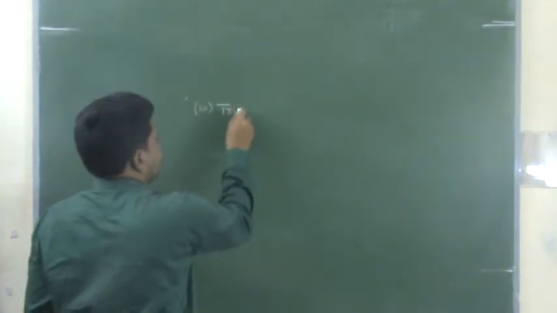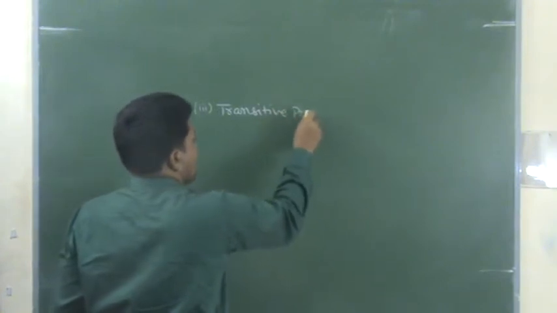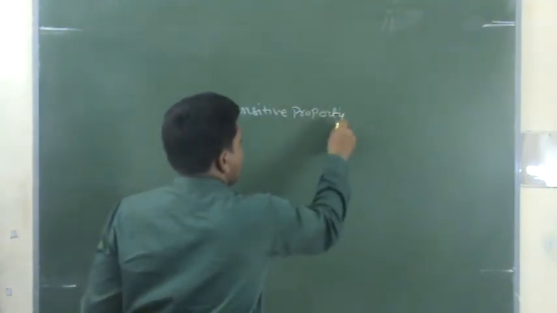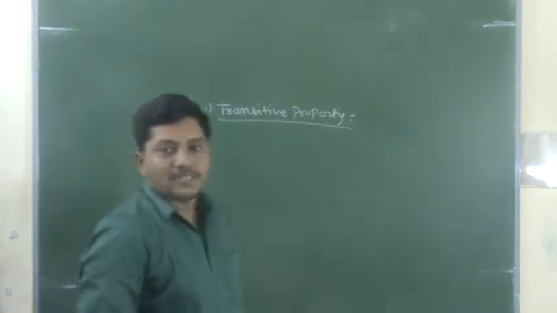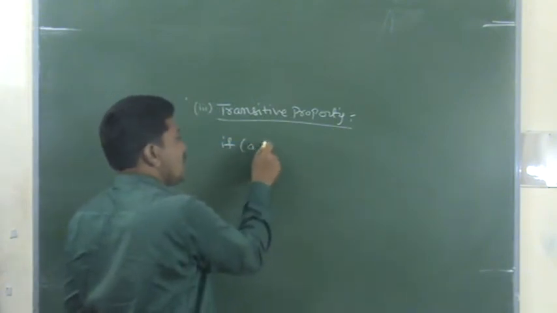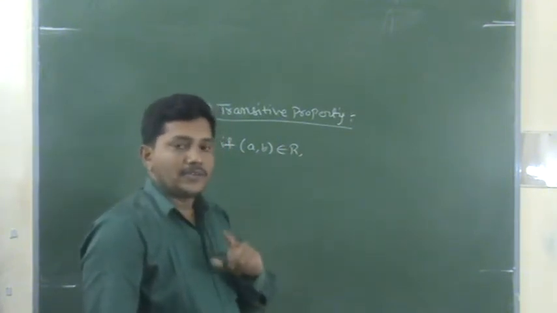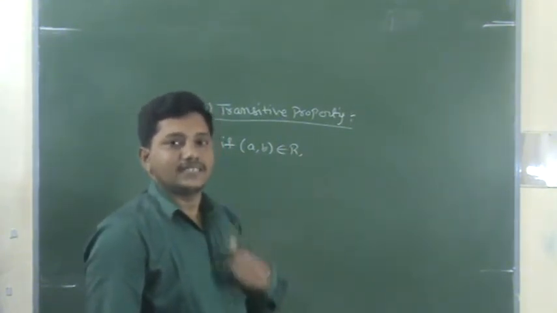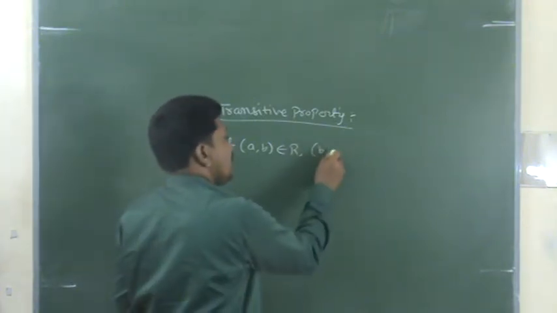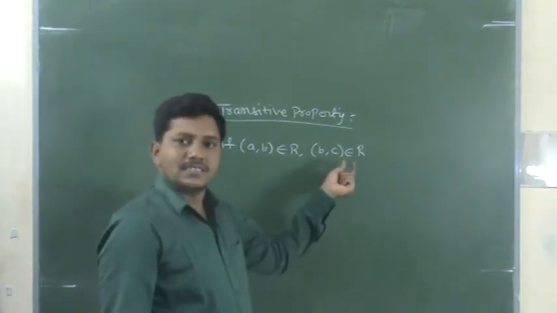Now, next, transitive property, third one, very important. What is transitive property? If a comma b belongs to R, and, very important, b comma c belongs to R is also there, then only we can check. a comma b is there, b comma c is there.